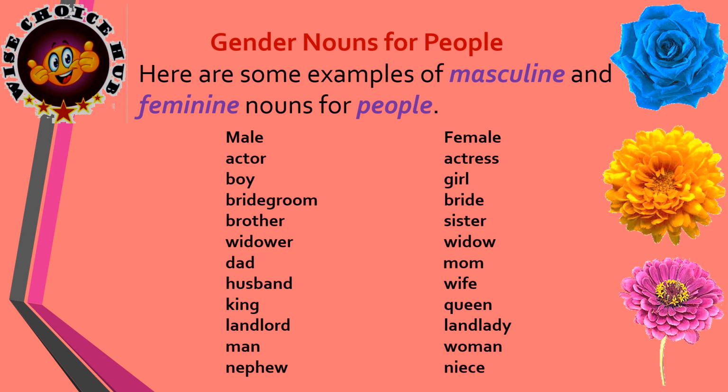Gender nouns for people. Here are some examples of masculine and feminine nouns used for people. There are 2 categories here, male and female. Actor, actress, boy, girl, bridegroom, bride, brother, sister, widower, widow, dad, mom, husband, wife, king, queen, landlord, landlady, man, woman, nephew, niece.